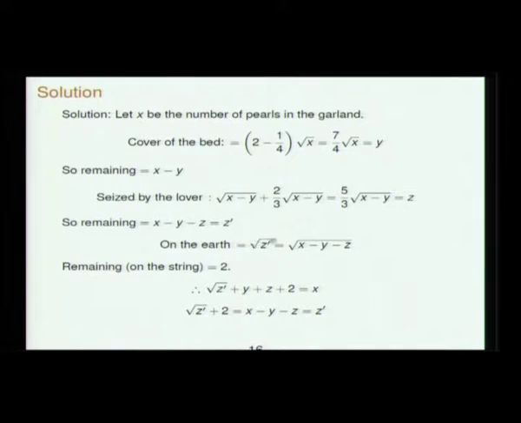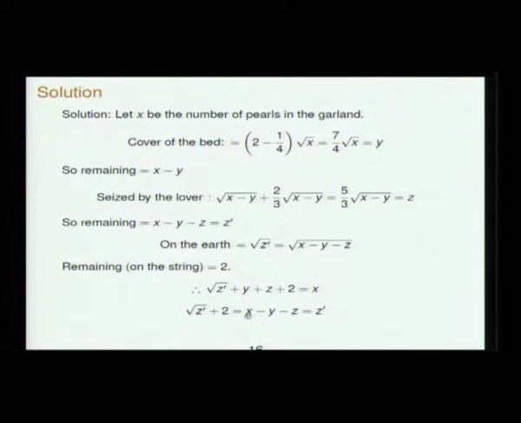Whatever is remaining on the earth, that is root z prime you have written, plus whatever was on the cover of the bed, that is y, whatever was caught hold of by the lever, that is z. So root z prime plus y plus z, and 2 was remaining on the garland of the lady herself. The total of that is equal to x, the original number of pearls. So root z prime plus 2 is equal to, if you shift it to this side, x minus y minus z, which is z prime.